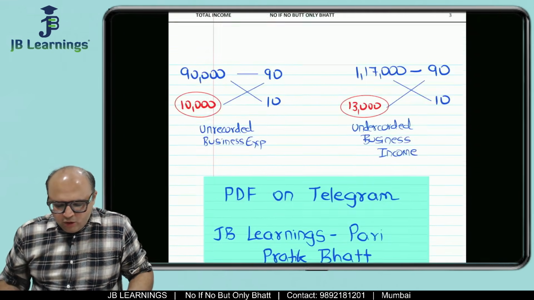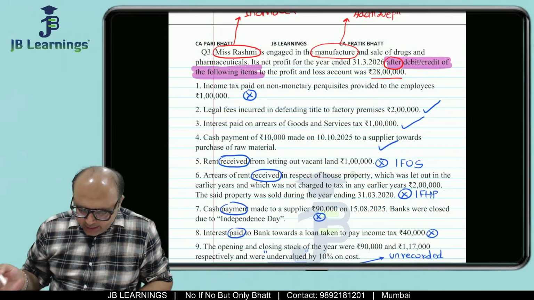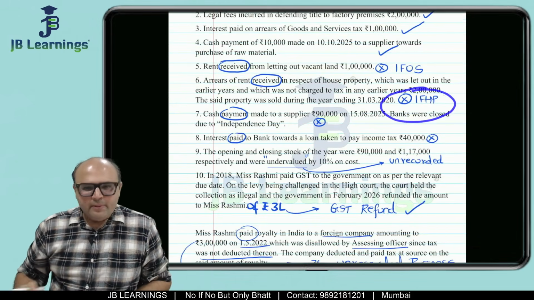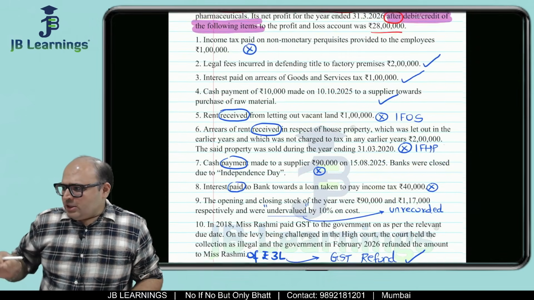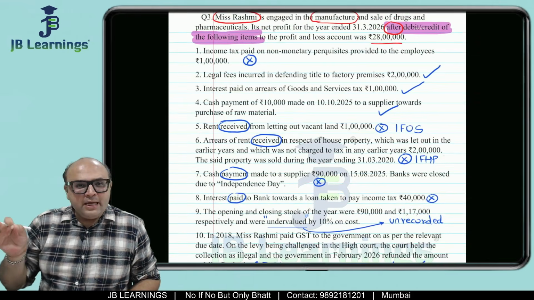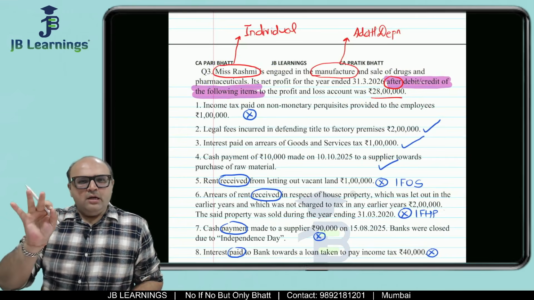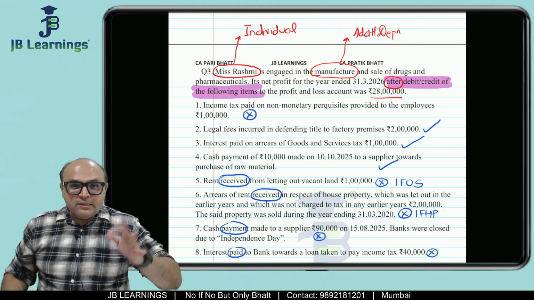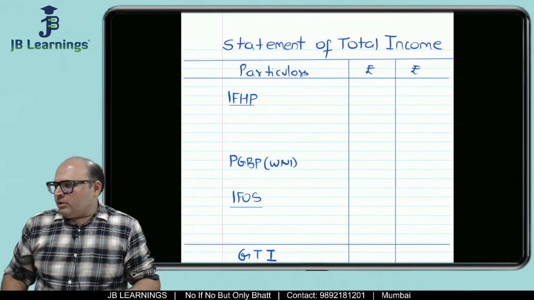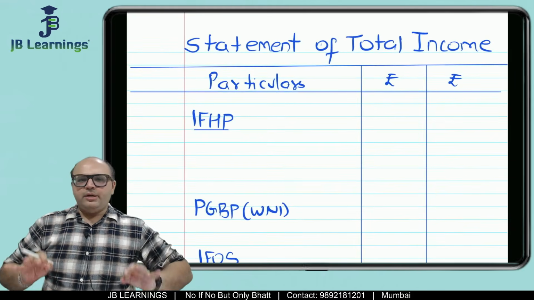So when you read the question, first identify how many different heads of income are there. In this question, how many different heads of income were there? Obviously business is there, correct? Then IFOS, income from other sources, is there, and income from house property is there. Did you find any adjustment related to capital gain? No. Did you find any adjustment related to salaries? No. So Rashmi has 3 types of income: business, other source, and house property. Now why is this very important? Because whenever they ask you to compute total income, the first thing is you should be ready with such a statement of total income.